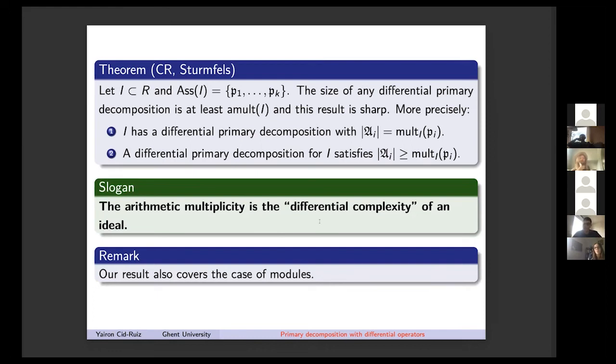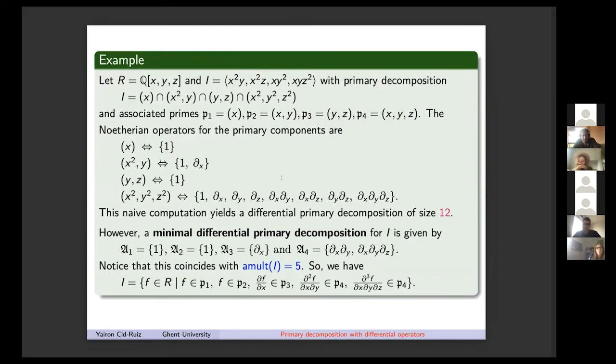I just want to mention that our result also covers the case of modules. This result follows verbatim for the case of modules, but for simplicity, I am just talking about the case of ideals. I just want to give you another example.